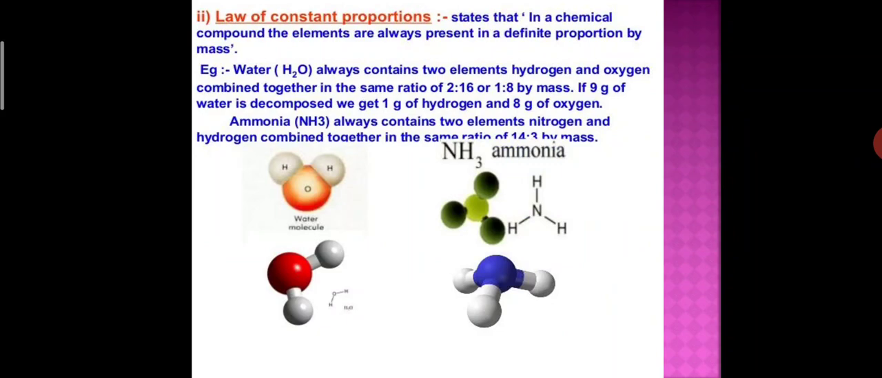In the same way, ammonia contains two elements, nitrogen and hydrogen, combined in the same ratio of 14:3 by mass. 14 is the atomic mass of nitrogen and the atomic mass of hydrogen is 1, and because there are 3 hydrogen atoms, the ratio will be 14:3 by mass.